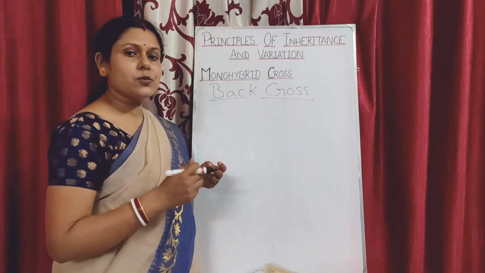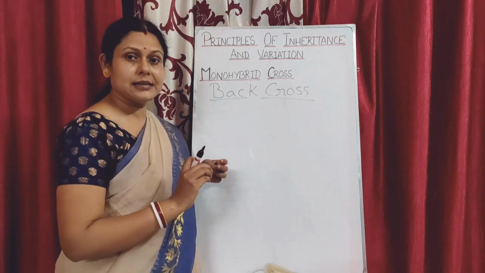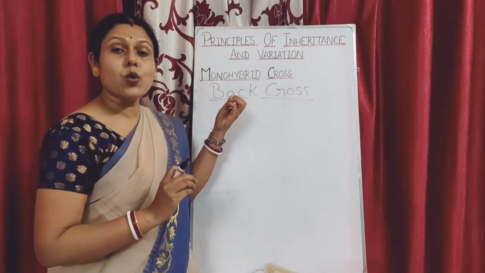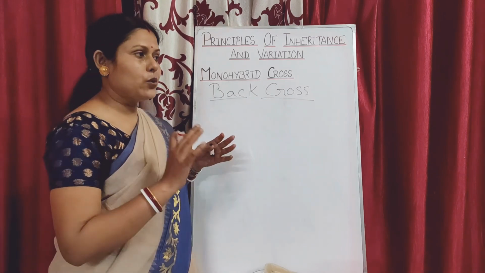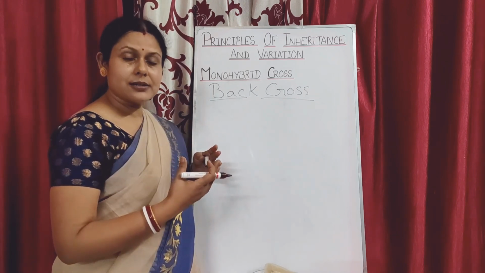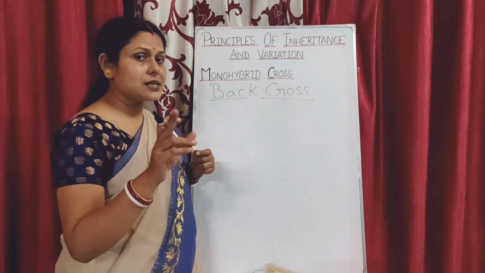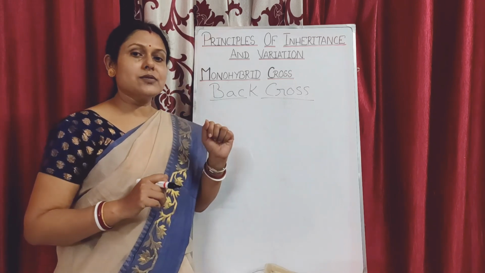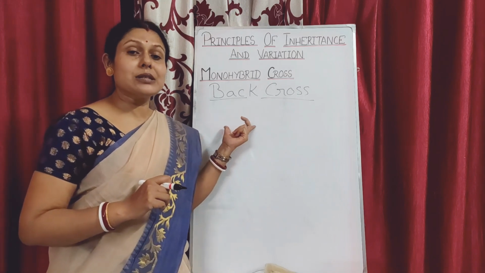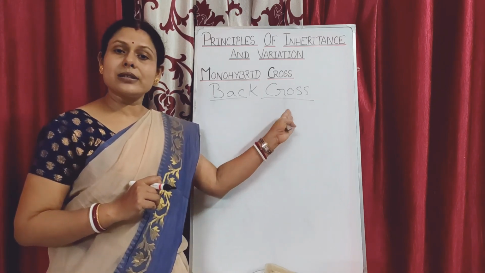Now in this case, we are not restricting our choice of selecting the second parent to be homozygous recessive. We can take the second parent to be homozygous dominant or homozygous recessive. In the case of test cross, to know whether the individual is heterozygous or homozygous, we crossed it with a homozygous recessive parent.